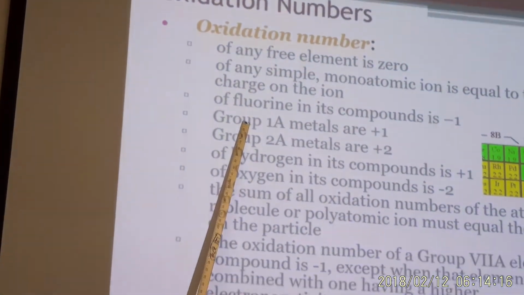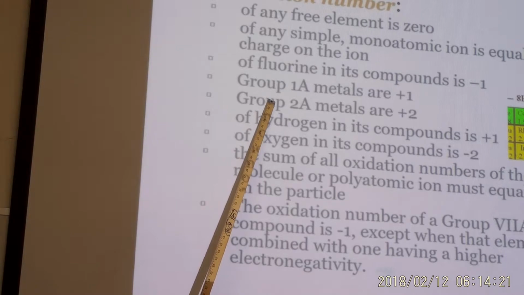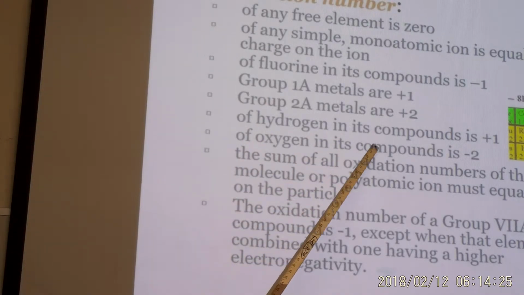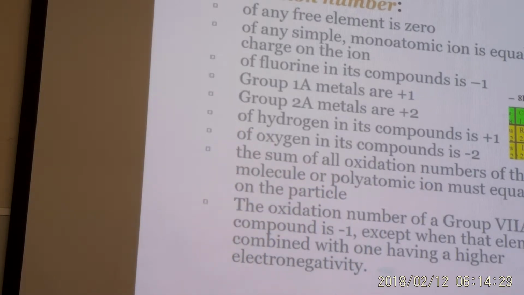First of all, let's make sure we gather these rules. Group 1 is always +1. Group 2 is always +2. Nothing surprising there. Hydrogen is a +1 in its compounds. And oxygen is -2. Those are, again, no big surprise.